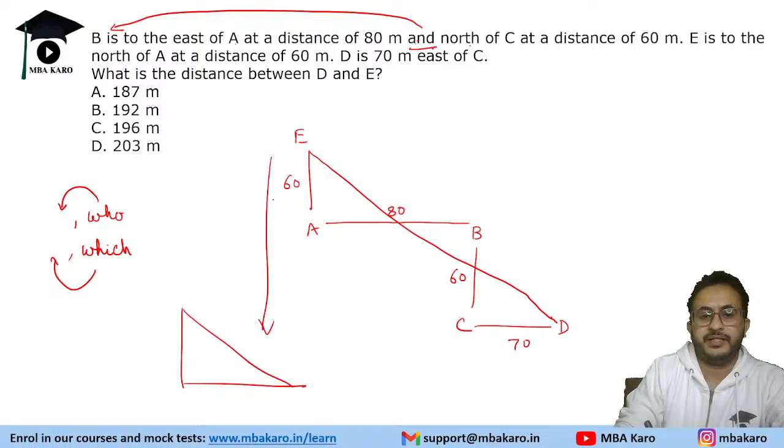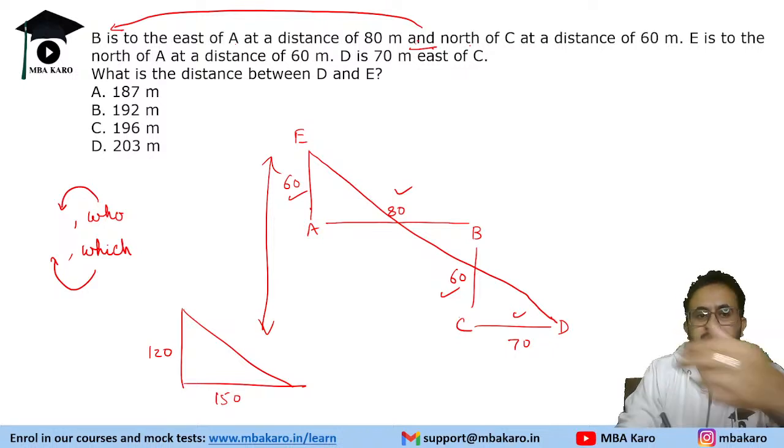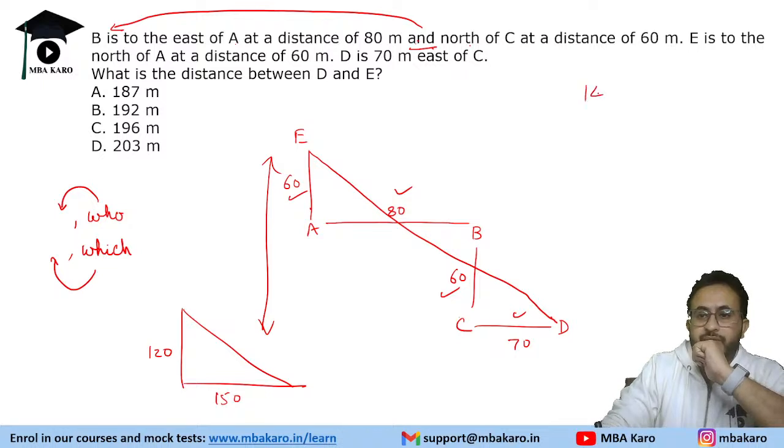So from here till here, it is 60 plus 60, 120. And the horizontal distance is 80 plus 70, 150. Okay, so 120 and 150. We need to find the distance between D and E. So 120 square is 14400 and 150 square is 22500.